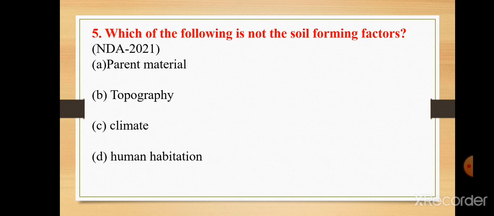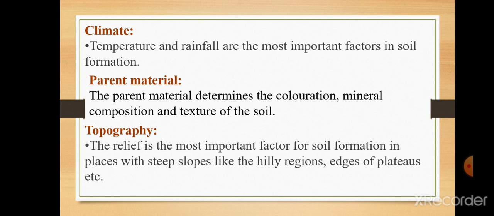The next question, which of the following is not a soil forming factor? Options are parent material, topography, climate and human habitation. The answer is human habitation is not a soil forming factor.